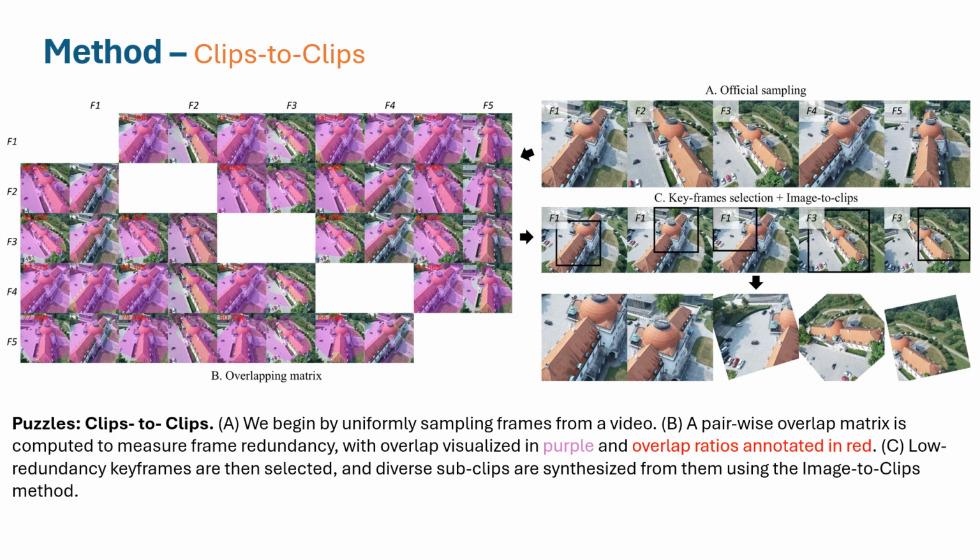To overcome this limitation, we propose clips-to-clips, an extension that operates on video clips by selecting strategic keyframes to generate multiple diverse subclips. We begin by uniformly sampling frames from a video. A pairwise overlap matrix is computed to measure frame redundancy, with overlap visualized in purple and overlap ratios annotated in red. Low-redundancy keyframes are then selected, and the diverse subclips are synthesized from them using the image-to-clips method.